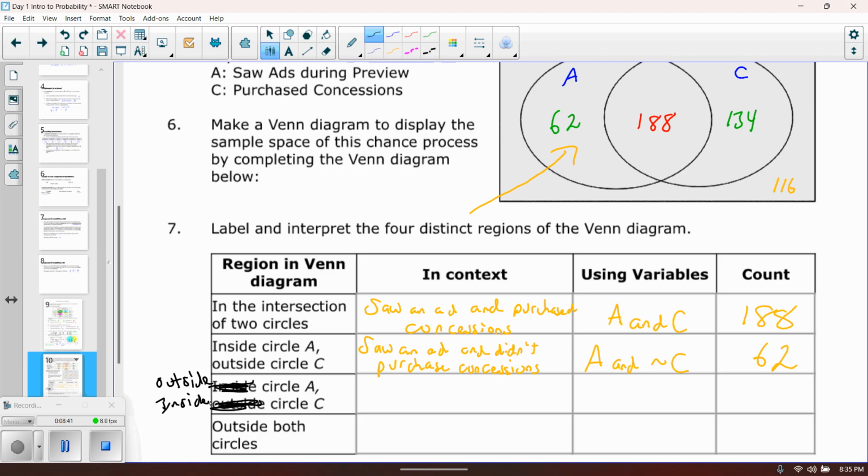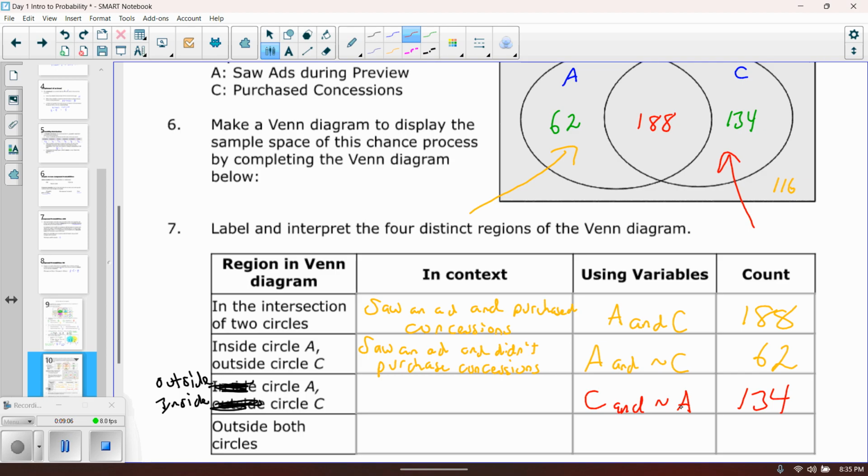So outside of circle A, but inside of circle C is going to be here. It's inside circle C, but it's outside of circle A. So there's 134 of those. Inside circle C, so we want C, but we want not A. Yeah, that looks right. Okay.